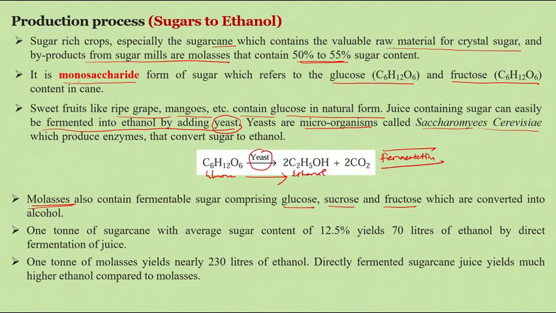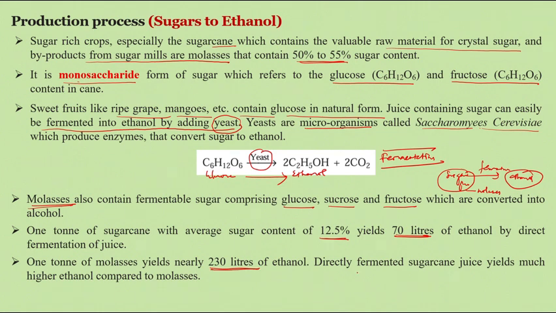Normally, 1 ton of sugar cane with an average sugar content of 12.5% yields 70 liters of ethanol by direct fermentation of juice. Here you have sugar cane juice, and the sugar cane juice directly undergoes fermentation. It can produce ethanol. But the next one, the byproduct of sugar cane, is molasses. Molasses is also able to produce ethanol, and 1 ton of molasses can produce nearly 230 liters of